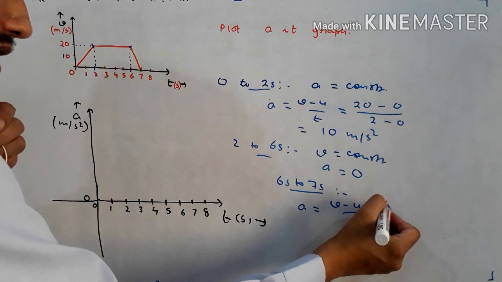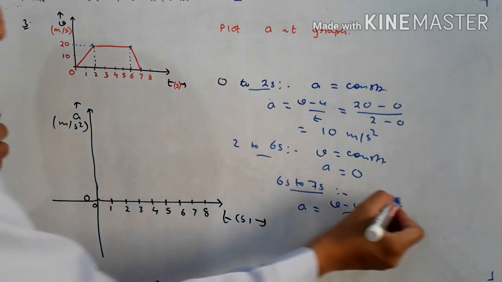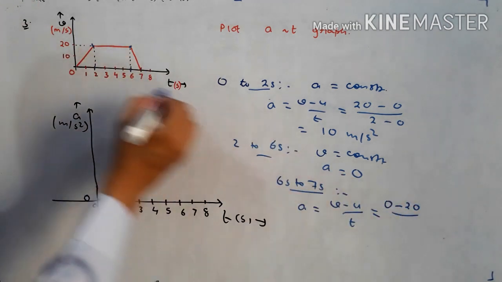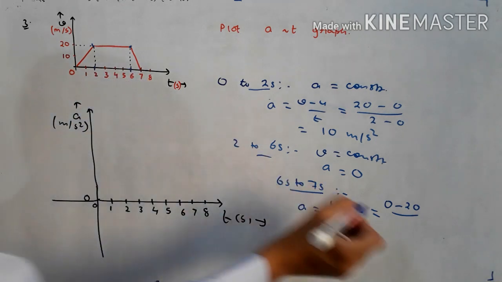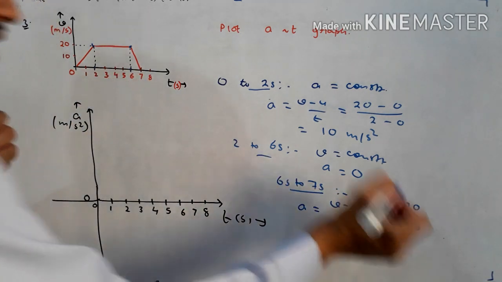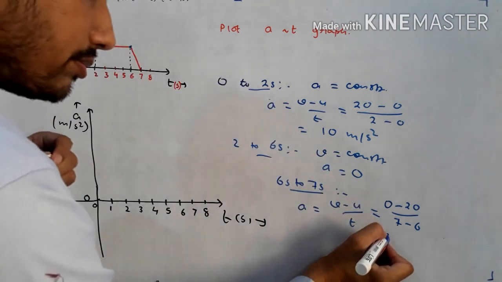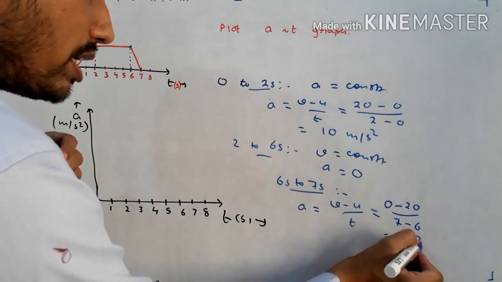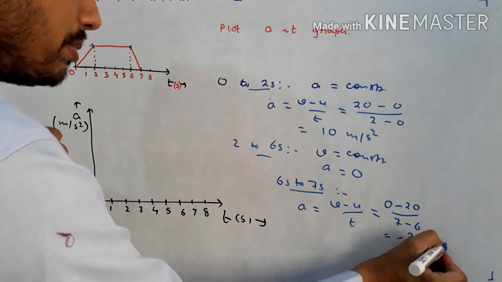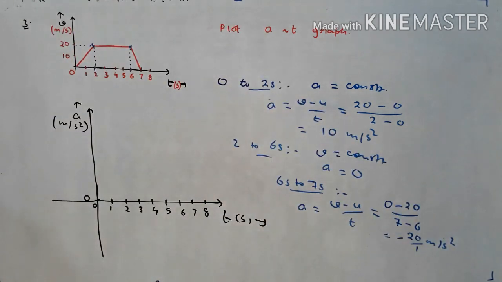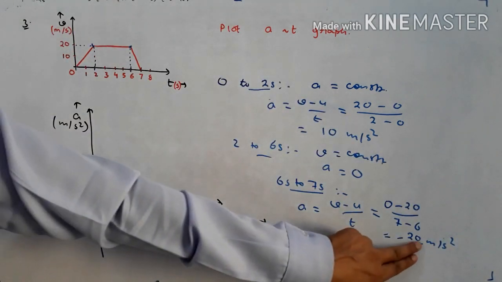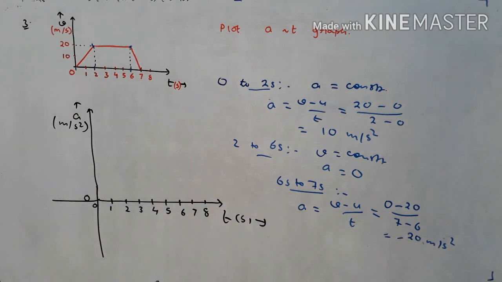So final velocity is 0, initial velocity is 20, and the time interval is 6 to 7, so 7 minus 6. How much will you get? We'll get minus 20 upon 1 meter per second square, that is nothing but minus 20 meters per second square.